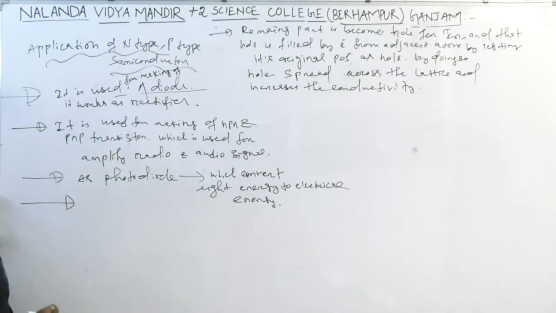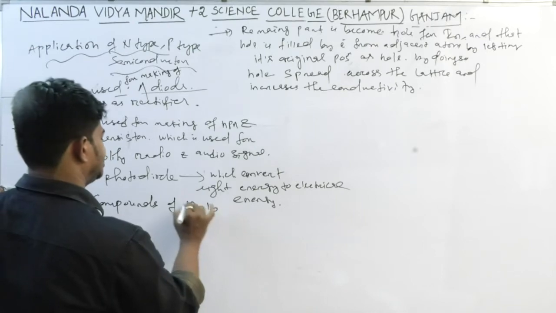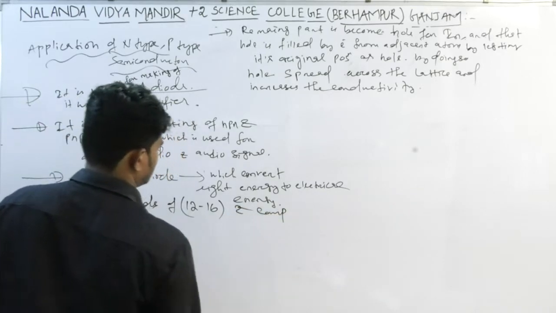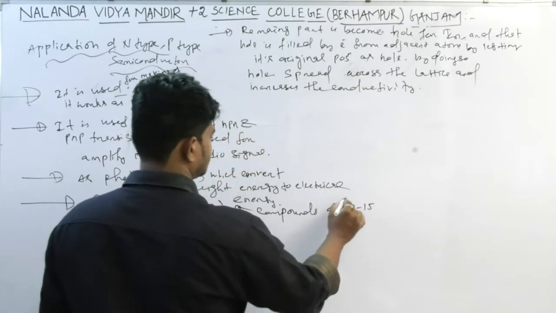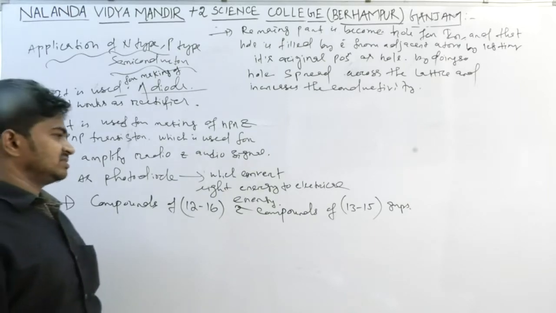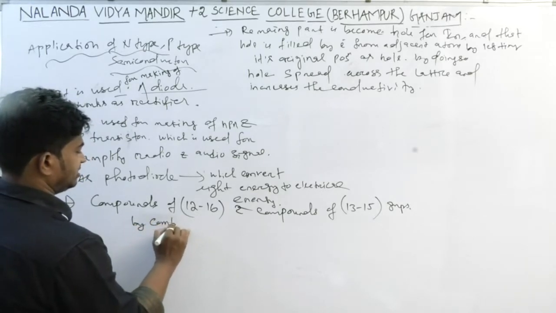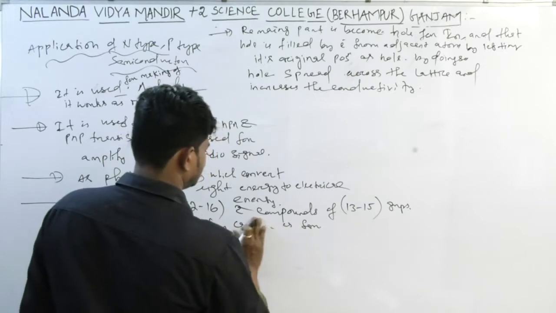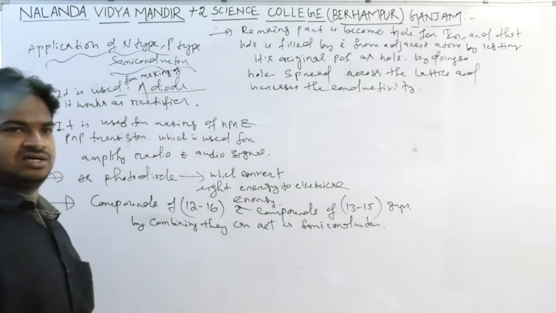Some compounds of group 12 to 16 and compounds of group 13 to 15, by combining, can act as a semiconductor.